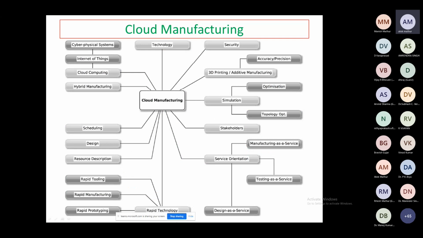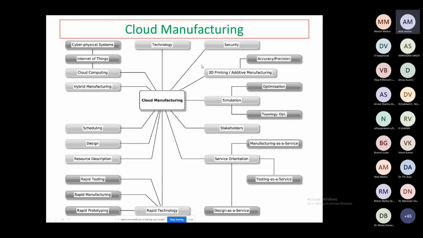Just again talking about this cloud manufacturing. Here you can see that is the cyber physical system, means we have the control of each and everything, and we can take the decentralized decision at a machine level, right? So based upon the data we have this decision making in this Industry 4.0. Then talking about this Internet of Things, then cloud computing, right? Cloud manufacturing, then hybrid manufacturing. We have to build in this feedback loop in this way with the help of the sensors, right?